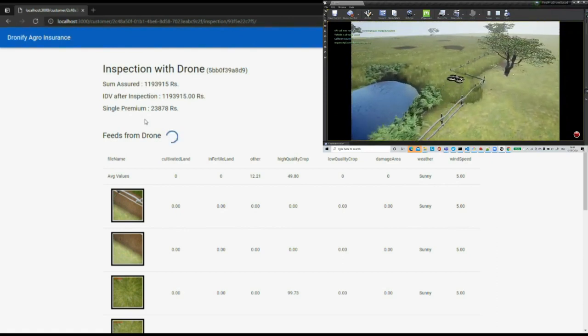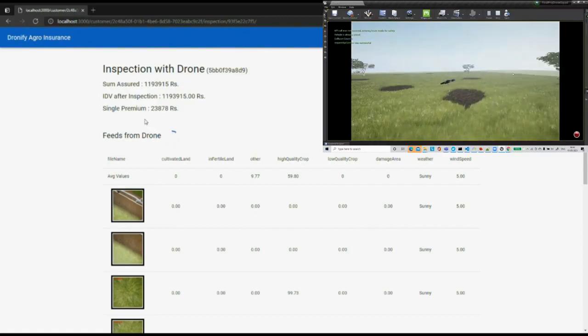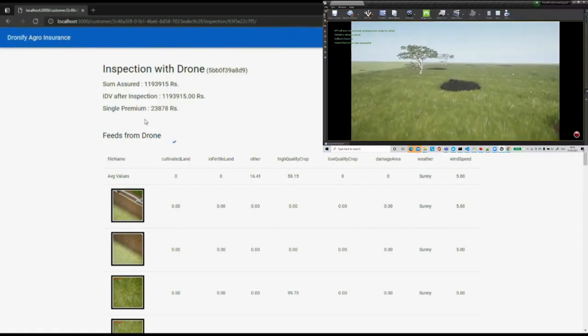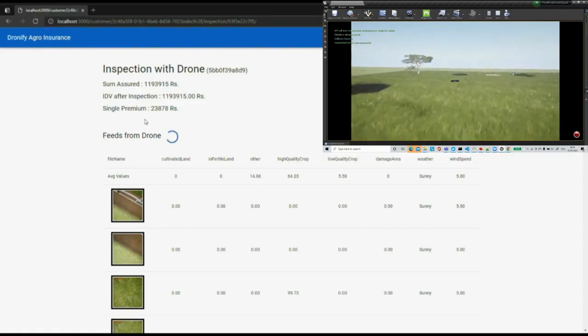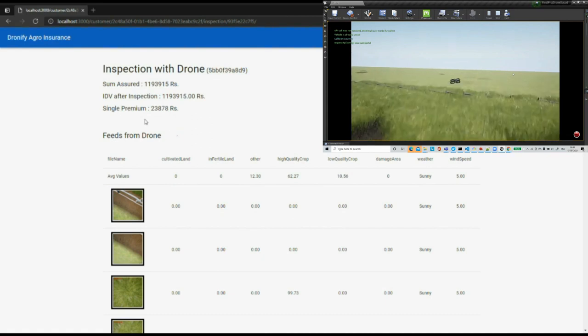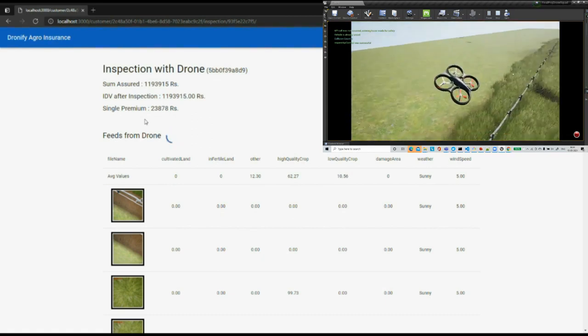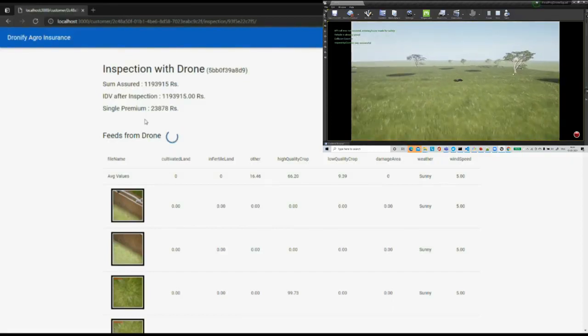So as you see, the drone is flying, and all the land looks like high crop land, but still, you can see there are some low crop areas as well. Let's see how the drone takes all the images and captures them correctly, and we'll see the average value on the front end after the drone stops flying.